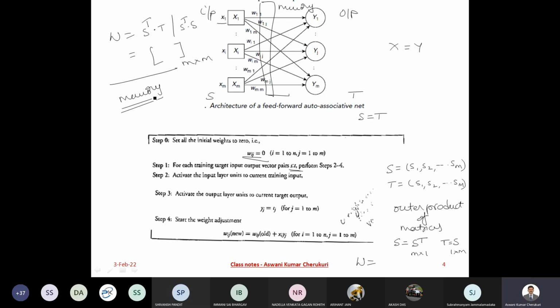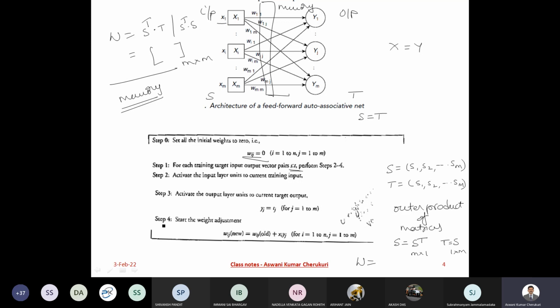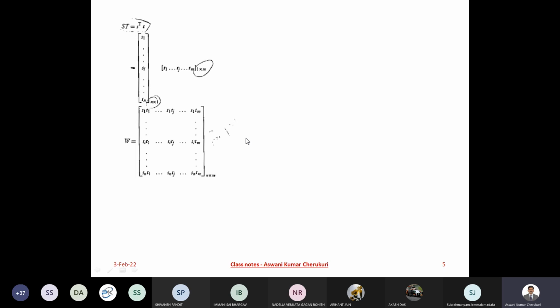So it is fairly simple when compared with the memory, the back propagation model and other models that we have discussed. It is a typical process of multiplying two vectors, where one is the row vector and another one is the column vector, and you perform the matrix multiplication.